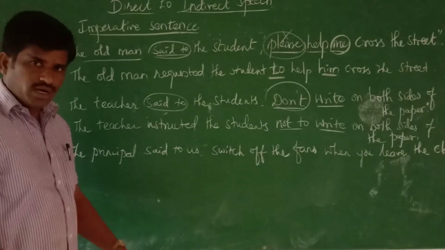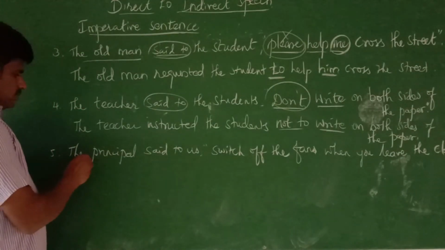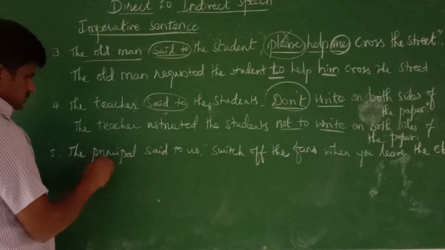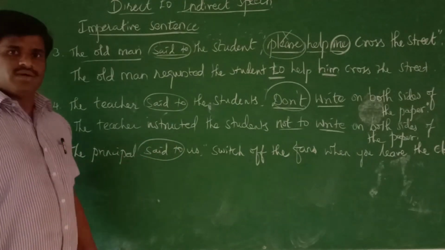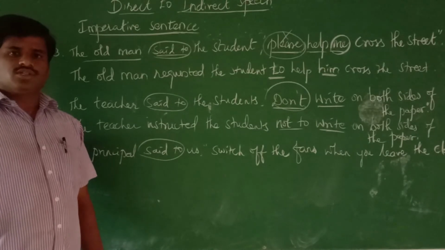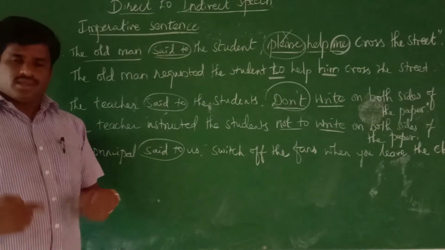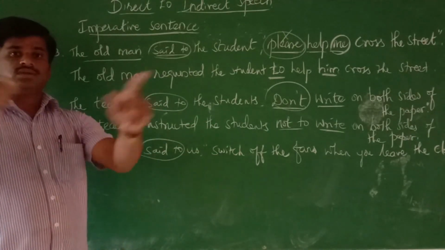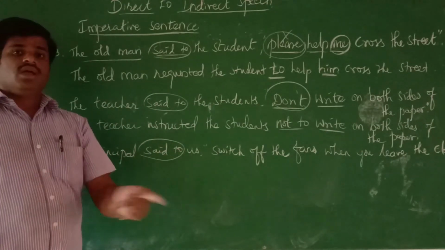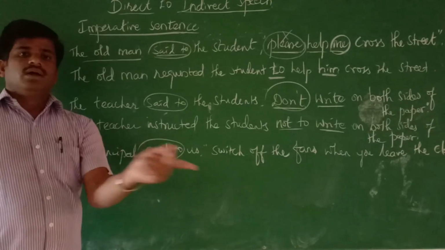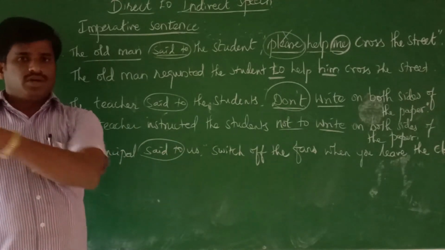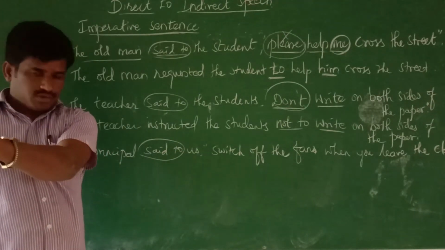So we move to the next one. The principal said to us. This is principal to us. Even when I am teaching in the classroom, including me, the teacher, as well as the students, suppose the teacher is not present in the class, the principal directly gives orders to the students. That's what it is.